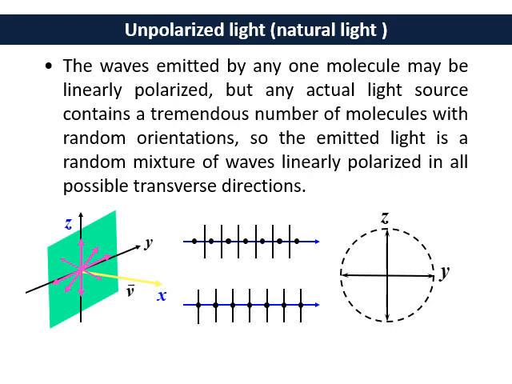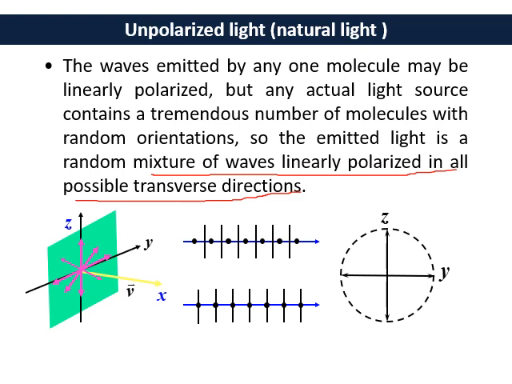Then it becomes unpolarized light, right? This is the mixture of linearly polarized light in all possible different directions. Here is an example: the oscillations are represented in all random directions. Then it will be unpolarized light.